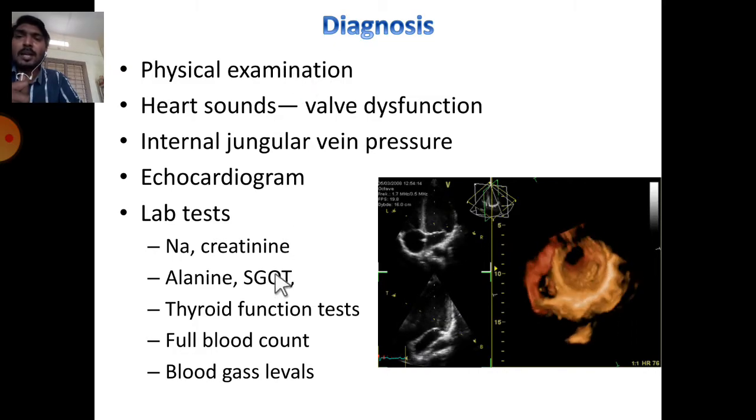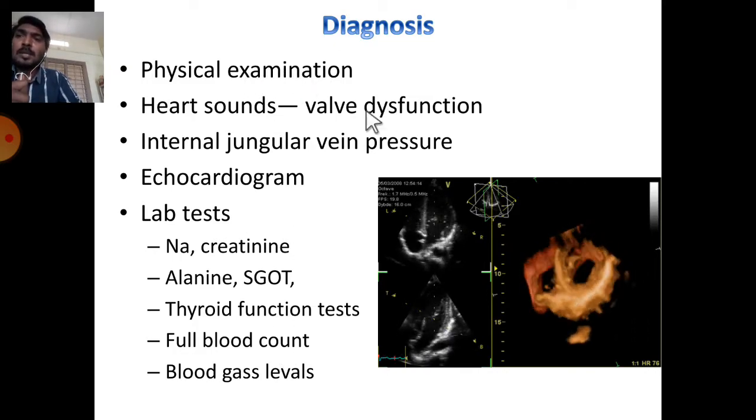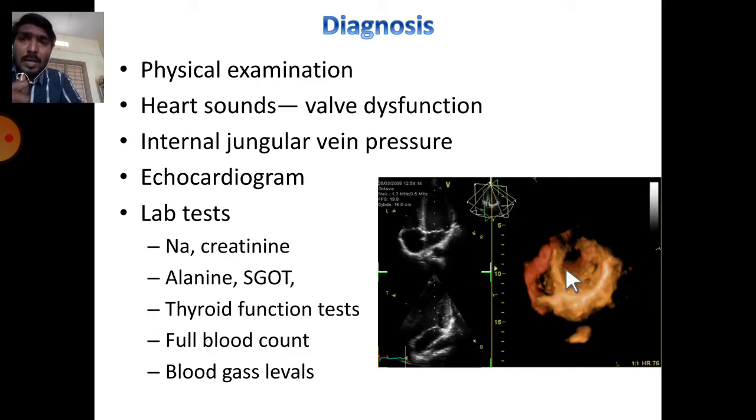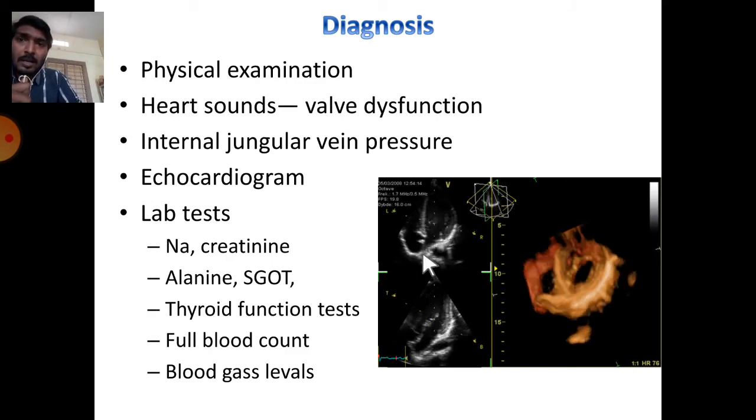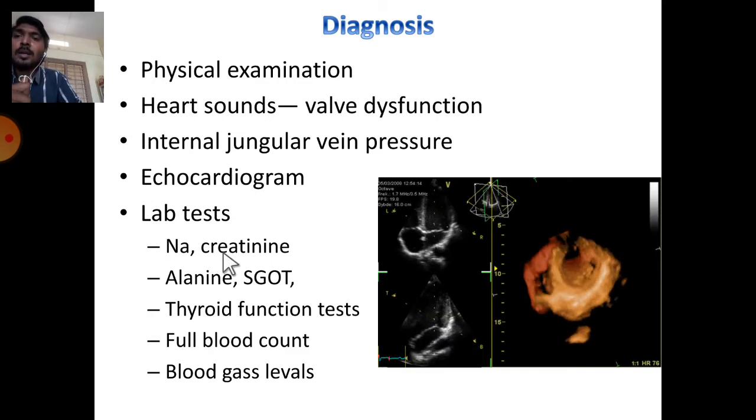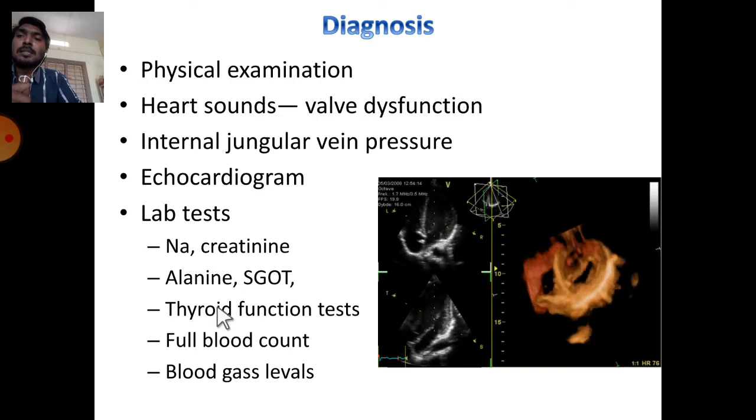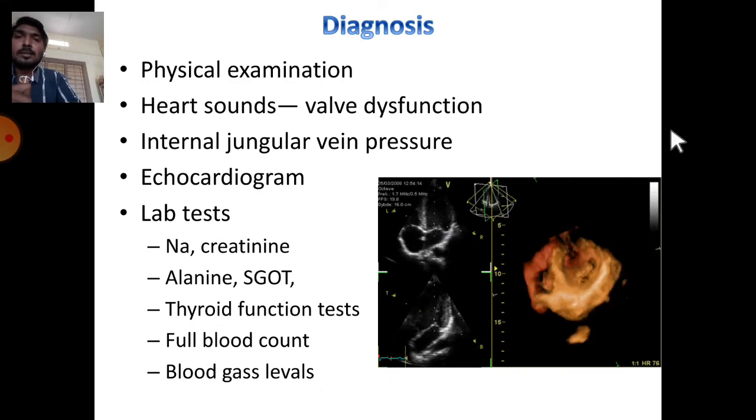Diagnosis: there are so many diagnostic tests. By physical examination and heart valve sounds, we can detect valve dysfunction. Other tests are internal jugular vein pressure and echocardiogram. This diagram is from an echocardiogram, where we can observe the valves. Lab tests like sodium, creatinine levels, alanine, SGOT, thyroid function test, full blood count, and blood gas levels also indicate this condition.